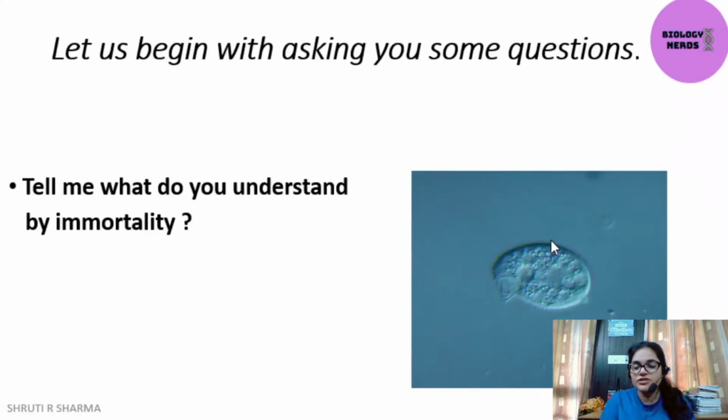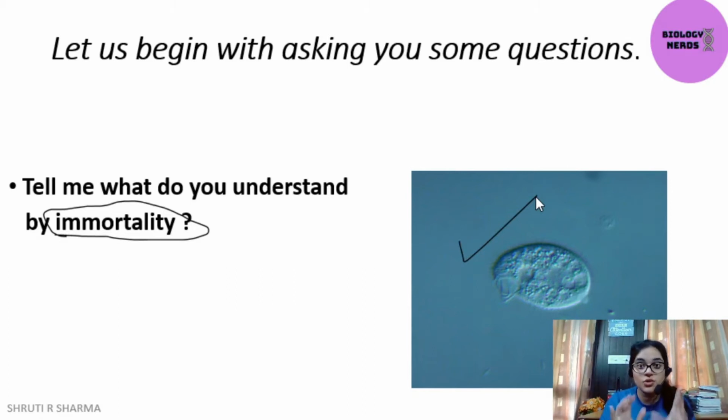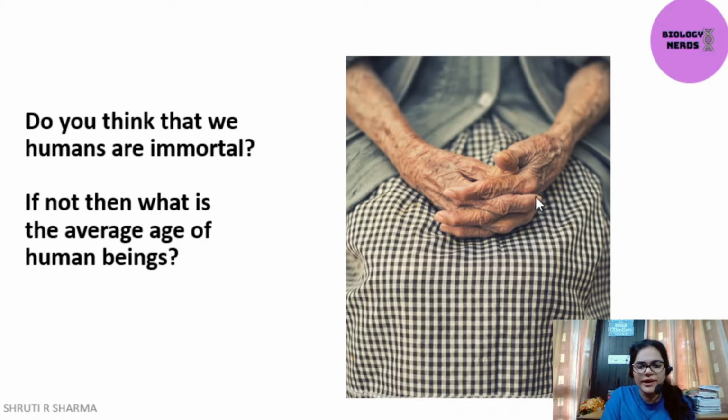Let's begin. First of all, please tell me, what is the meaning of immortality? This is an image of a Tetrahymena. Tetrahymena is a unicellular organism which is known to be immortal, which means it never dies, unlike humans. Why? Because are humans immortal? I don't think so. As you can see in this image, this grandma, all the wrinkles on her hands show that she is in her ending days. The skin cells are dying. This means we humans are not immortal.